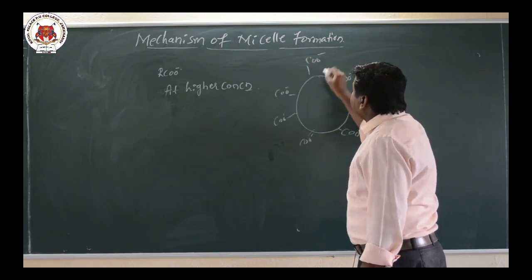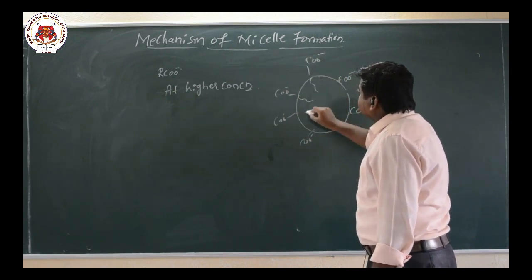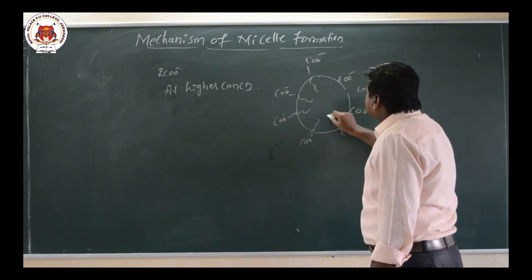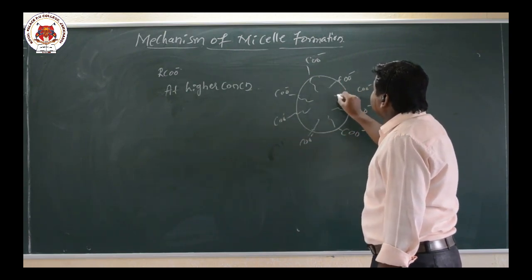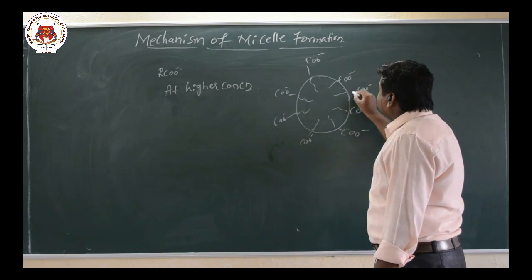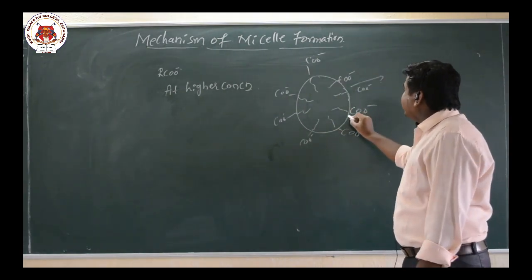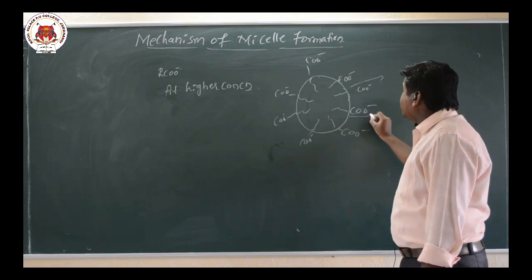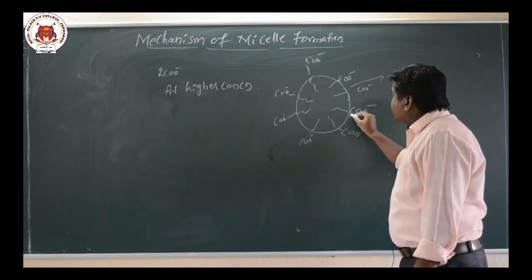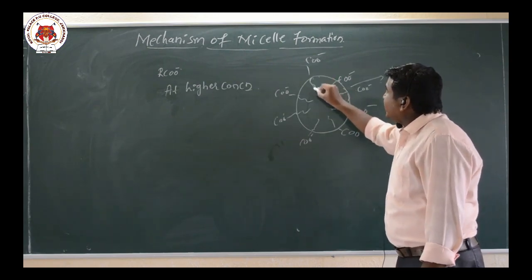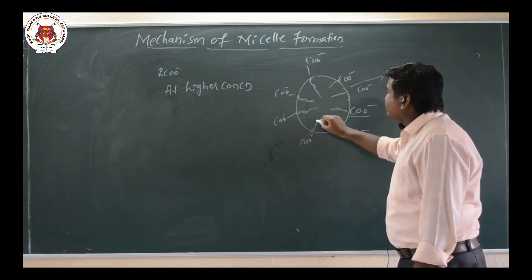Now the R part, which I have written here inside, is the water hating part. So there is a formation of a spherical shape, on the surface of which there is the COO minus part, and inside there is the long chain hydrocarbon part.